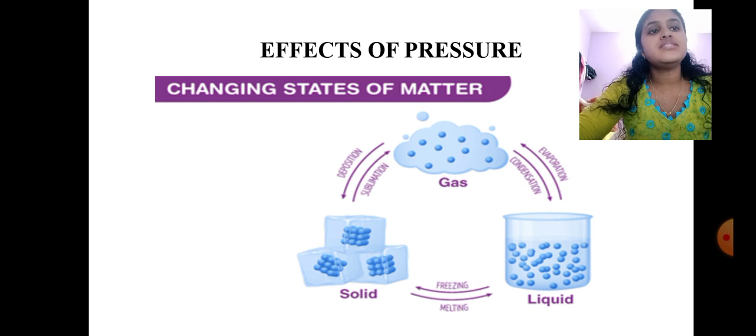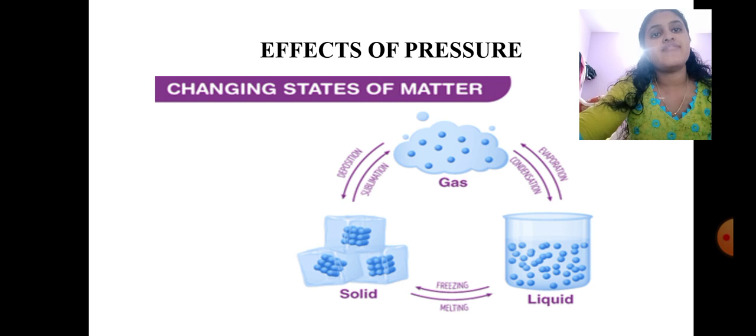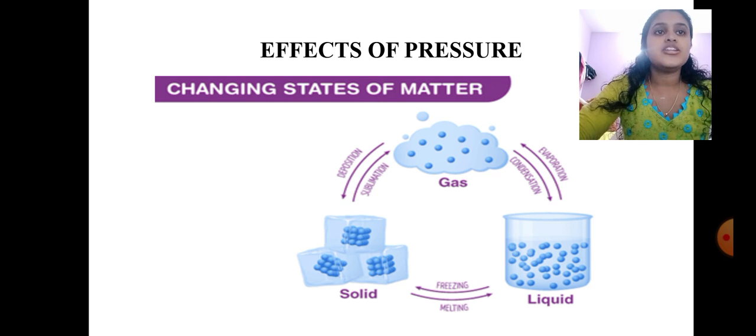Now, this much is the effect of pressure. How does pressure affect the change of state of matter? Now, we are going to see how pressure affects the change of state of matter. Imagine one ice is there. When ice is kept for some time, it is in solid state, right? Ice is in solid state, and when it is kept for some time, what will happen? It will be converted into liquid, right? So, when solid ice is converted into liquid water, it is called melting, and the ice is getting melted.